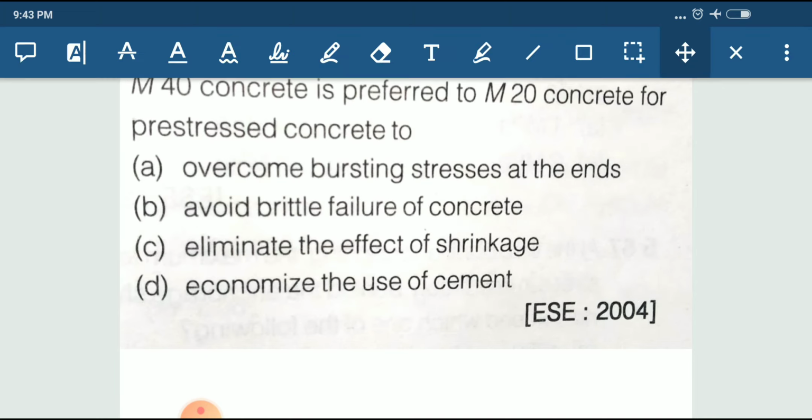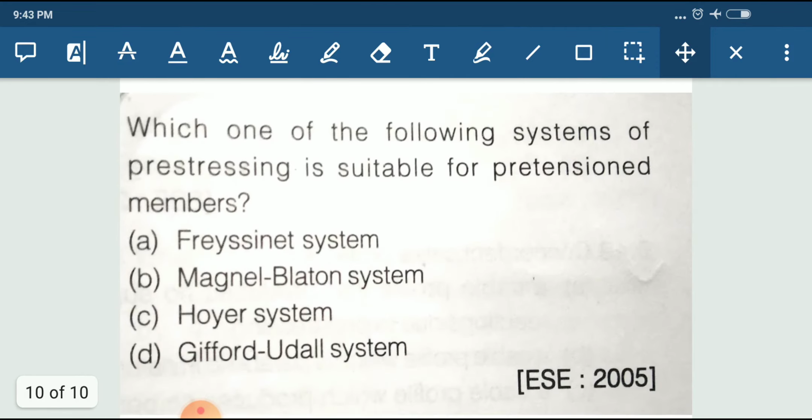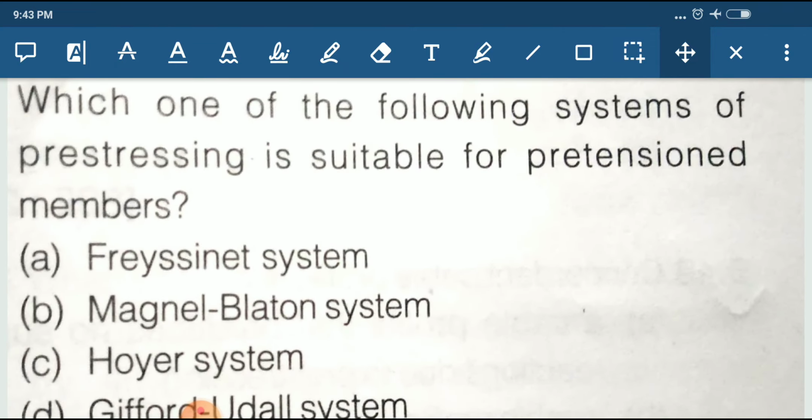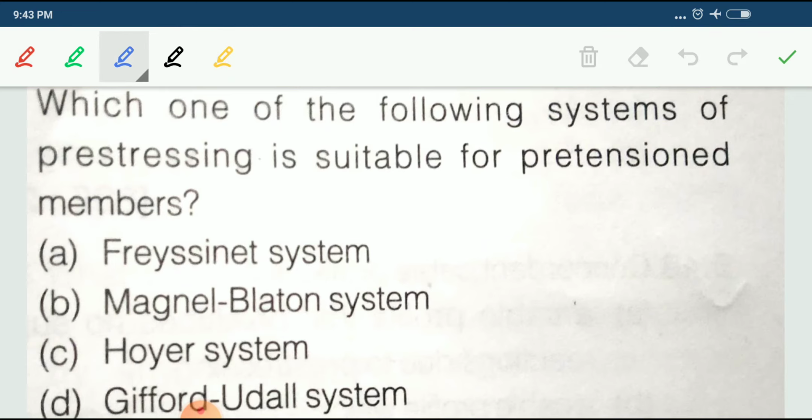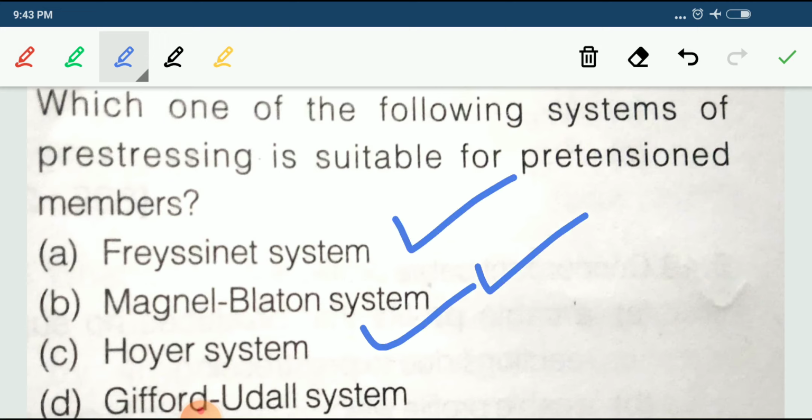We'll move to the next one. Which one of the following systems of pre-stressing is suitable for a pre-tensioned member? You can tell me this answer. Is it the Freyssinet system, the Magnel-Blaton system, the Hoyer method, or the Gifford-Udall method? We just discussed it, you have to remember this.